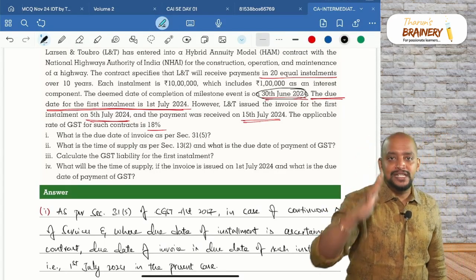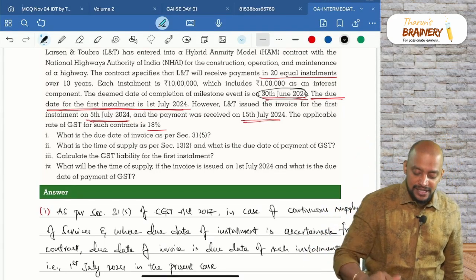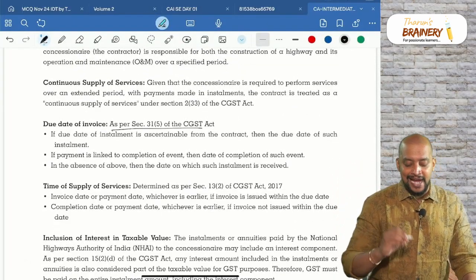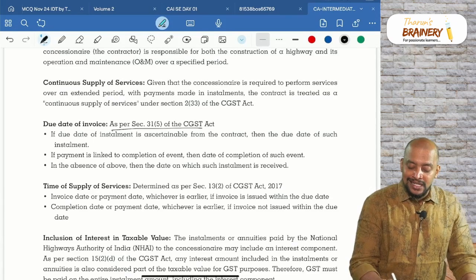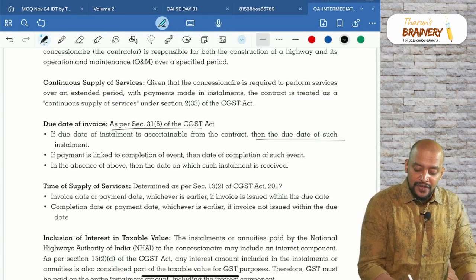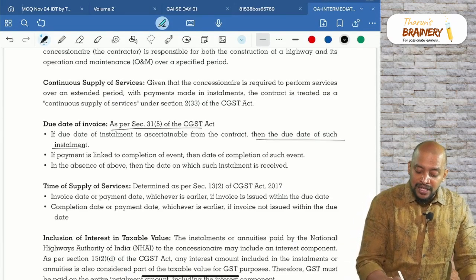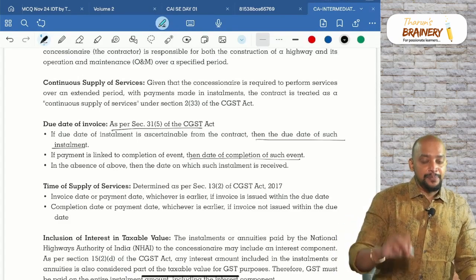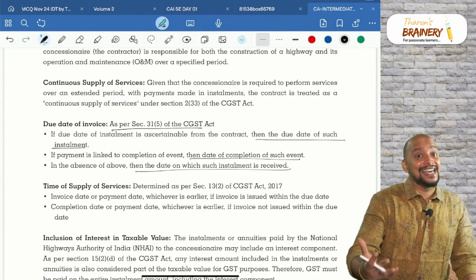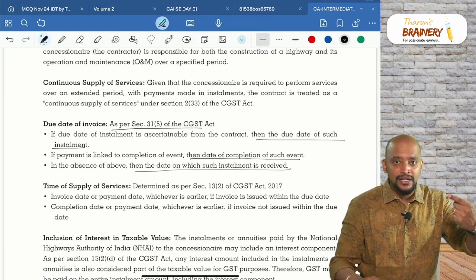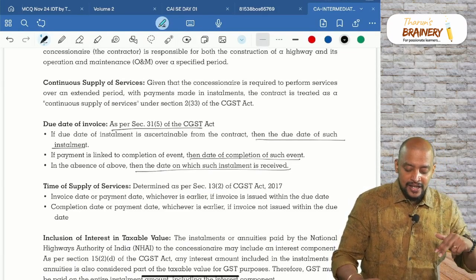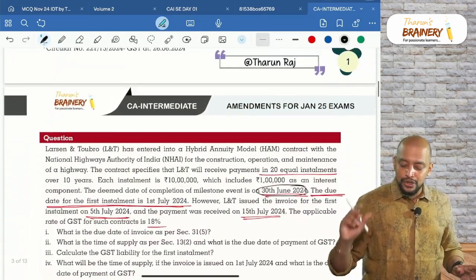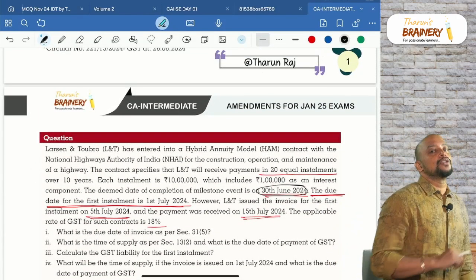See the provision as per section 31 subsection 5 of CGST Act. If due date of installment is ascertainable from the contract, then the due date of such installment. If the payment is linked to completion of event, the date of completion of such event. In the absence of above, then the date on which such installment is received.